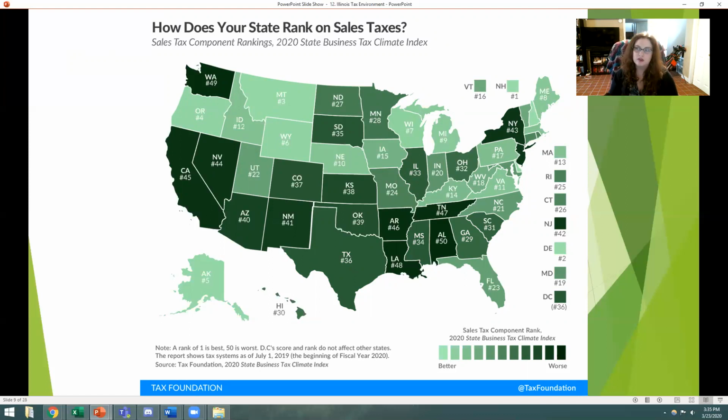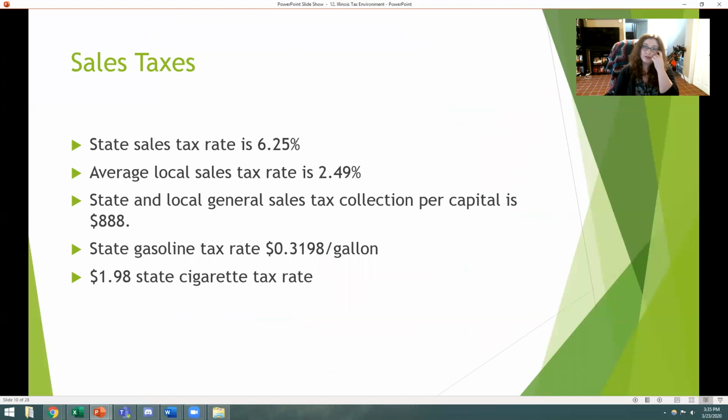Sometimes what corporations are going to have to do is they say, wow, those are really high tax rates. Maybe we're going to have to lower, not by the full amount of the tax, but maybe lower the price of this. So maybe this will instead be a $23 radio, to be able to adjust for being able to keep the same amount of people because their price is higher at the register, and that's going to affect demand. So when it comes to sales taxes, we don't necessarily have the best business environment either. It's relatively bad when it comes to state business tax climates and if companies are going to want to locate here. Now, those aren't the only things that are affected.